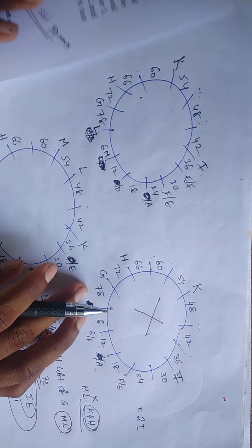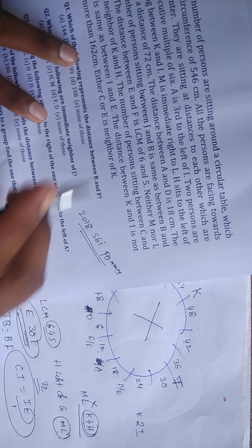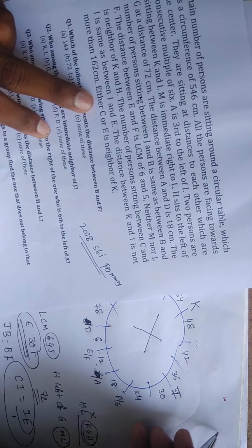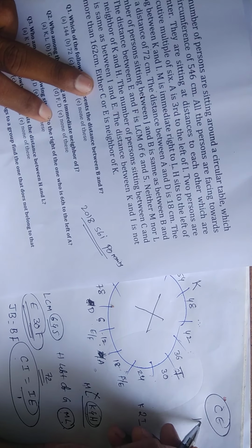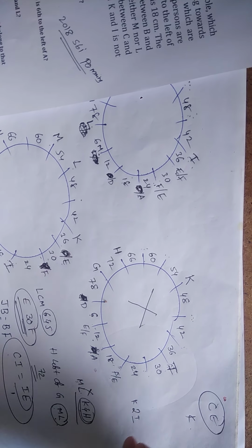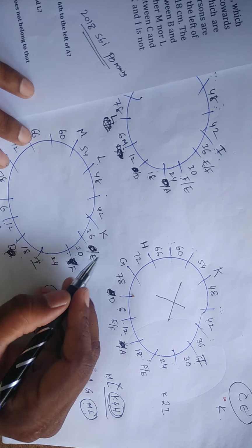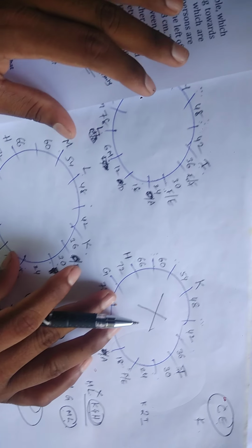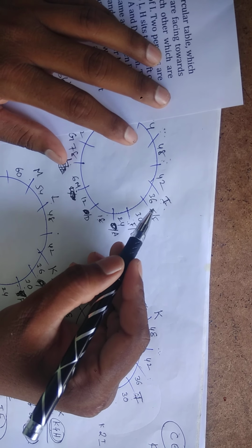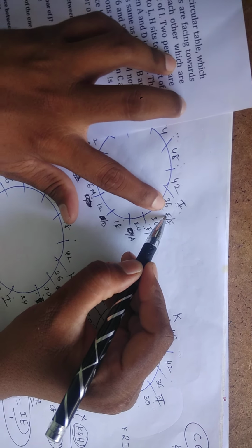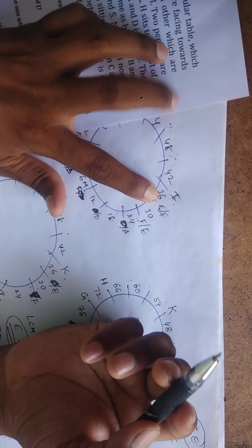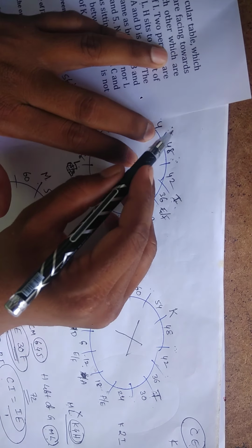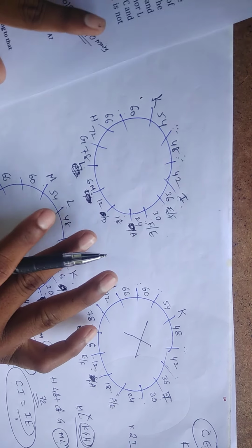But our requirement is what? Friends, check here. Out of that, they gave that either C or E is a neighbor of K. C or E, anyone is a neighbor of K. Now, if I take friends here, in this case E is a neighbor of K. They mention C or E, anyone is a neighbor of K. Here there is a chance. Now, if I take here I, here E, no person, then I and C also no person. Next, if I take E, then between I and E one person, then I and C also one person. Yes, these are the possibilities.